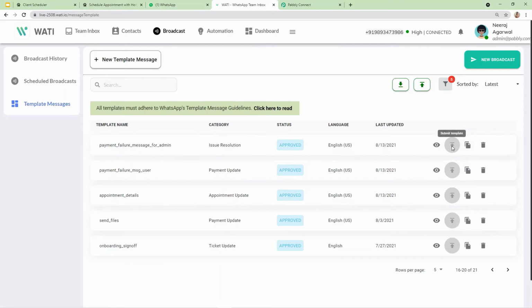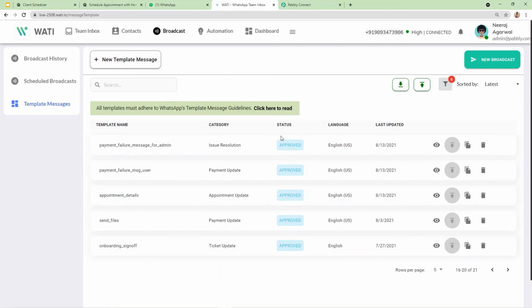You need to get it approved before using it. So to get it approved, you have to click on this arrow option. From WhatsApp you need to get them approved. Once you click on this arrow option, a notification will appear just to inform you that your template will be approved within 30 minutes to 2 business days. Template messages do not get approved immediately. So you have to wait.